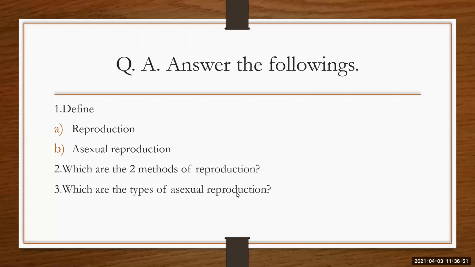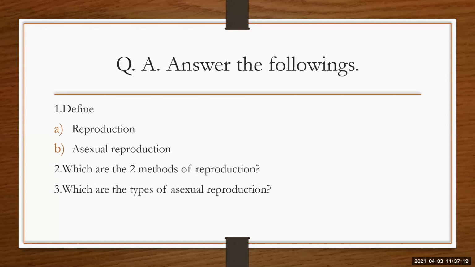Okay, now we'll go for the third one. Which are the types of asexual reproduction? Anybody wants to try this answer? Types of asexual reproduction. Just now we have learned. Okay, I'll go for Prince.